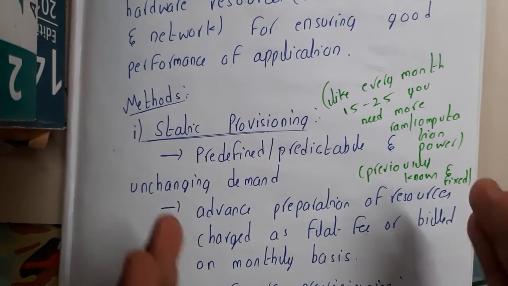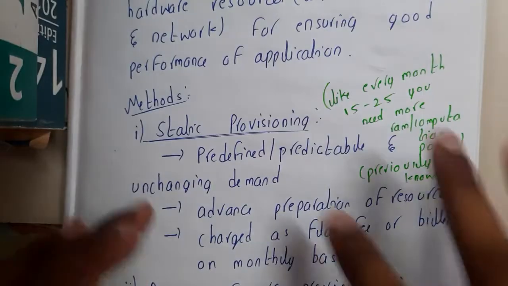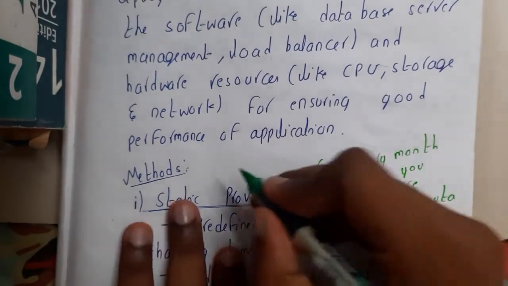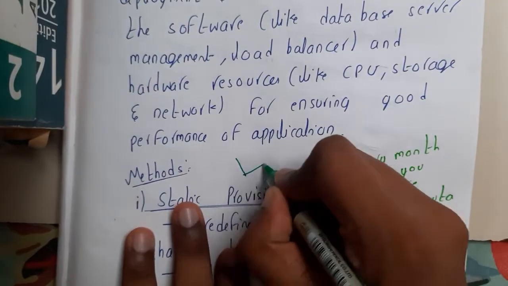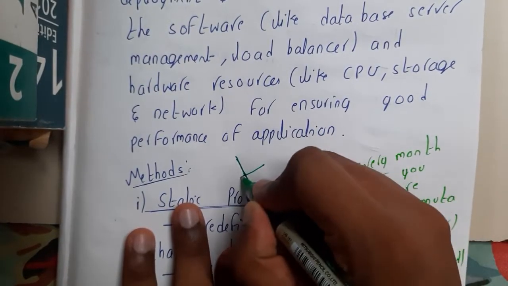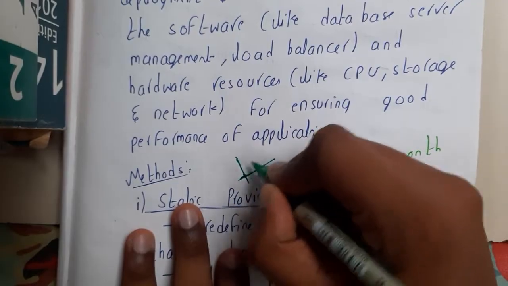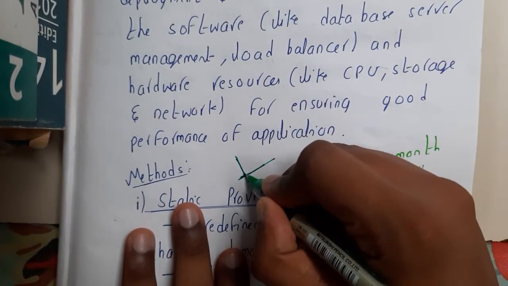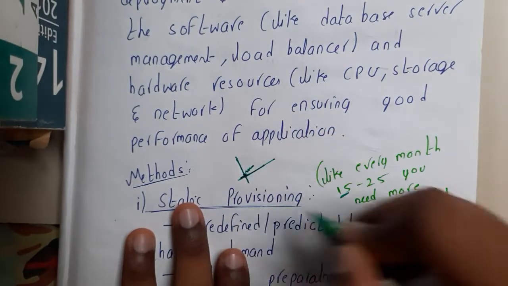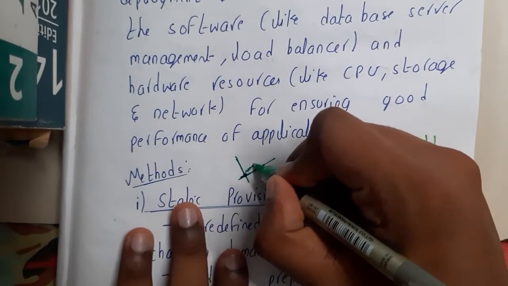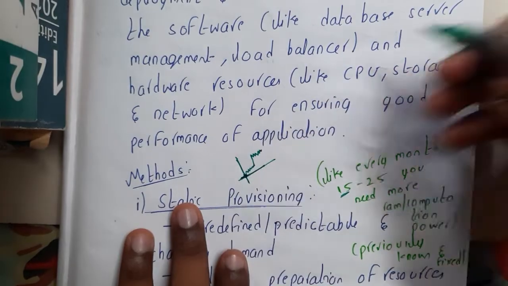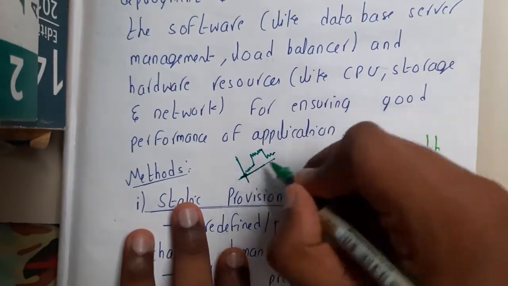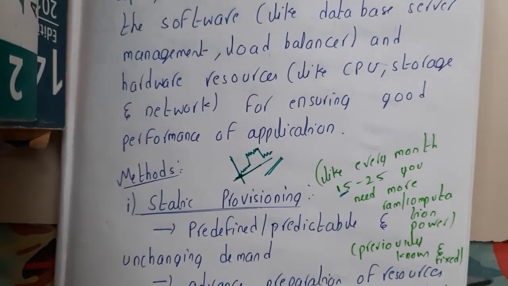So basically I'll be explaining to you now. Whenever you know exactly, like you are running a website, guys, I'll be giving you examples mostly with respect to websites only. So assume that you are running a website, and every first 15 days you will not have that much traffic. It will be normal, but once you reach the 15th day, 15th to 25th, the traffic will be really high, and after that again it will be low. So every month this pattern is there, guys, for sure.